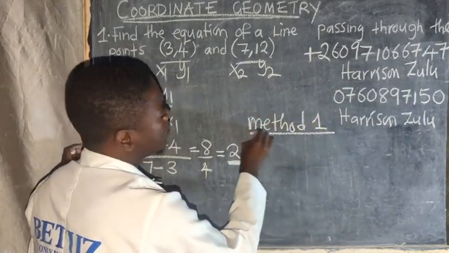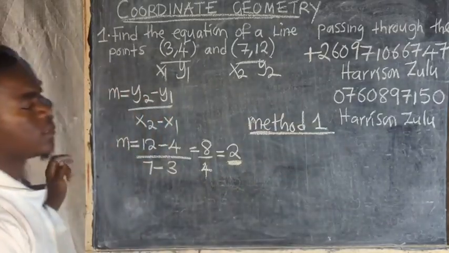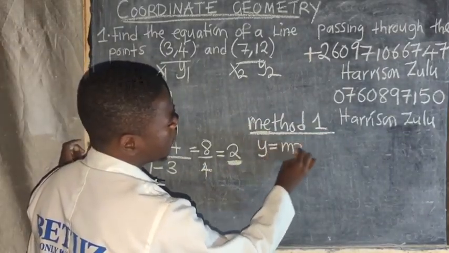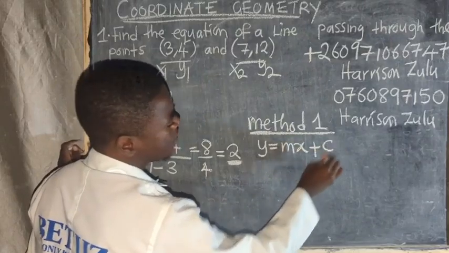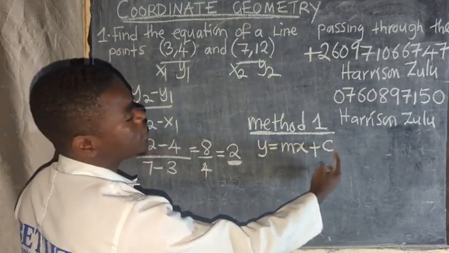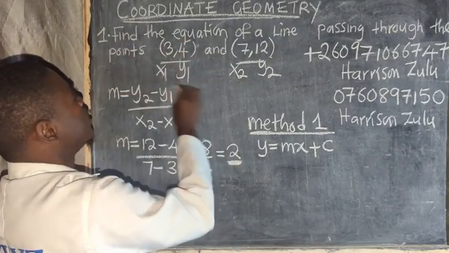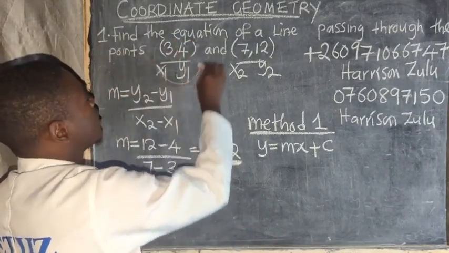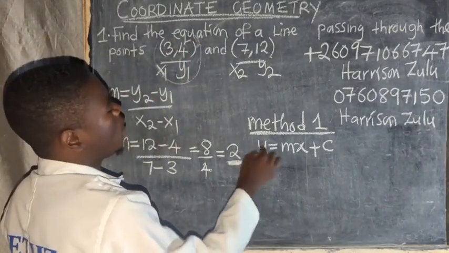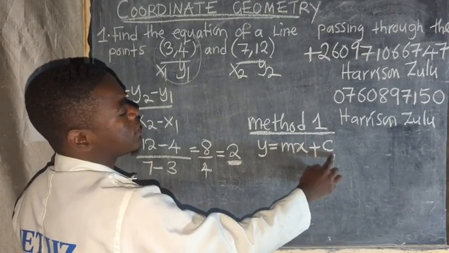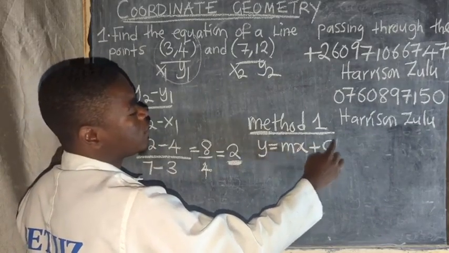You can use this method if you want. Where you say y is equal to mx plus c, you get to find the value of c. You are going to use these coordinates, the y, x and m there, and you just find the value of c. So first thing, find the value of c.